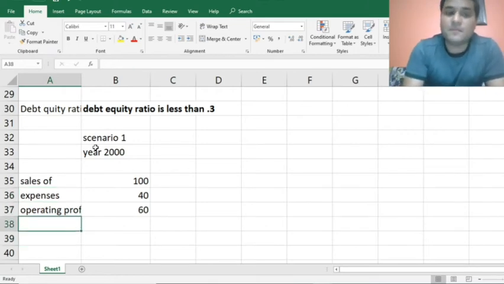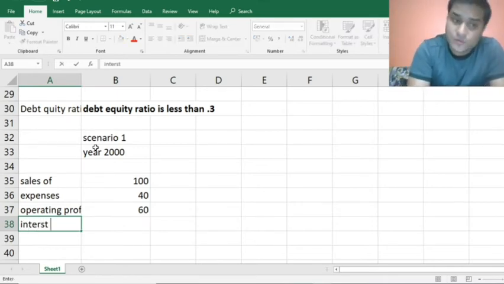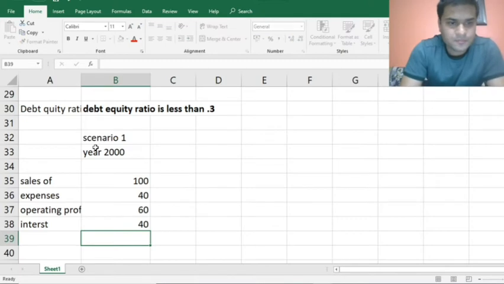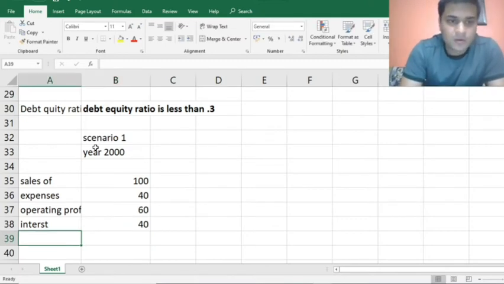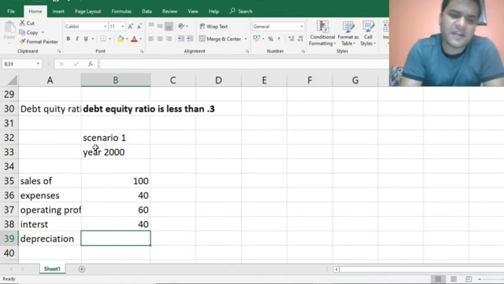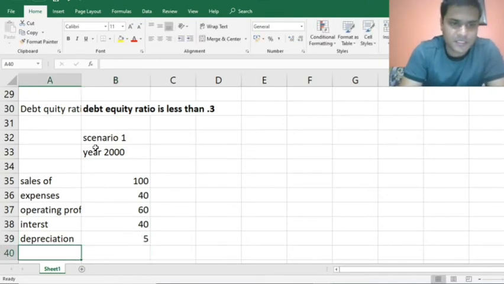Now, the company has huge loans. It has taken huge loans and it is serving interest of, say, 40 rupees. Then depreciation that is charged, say, 5 rupees, which a company generally charges.